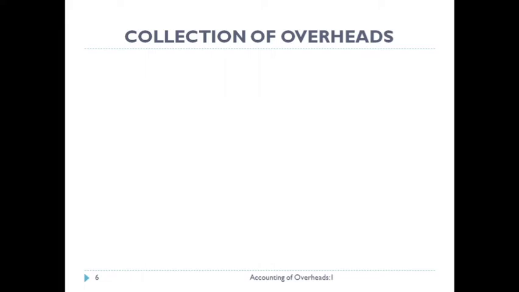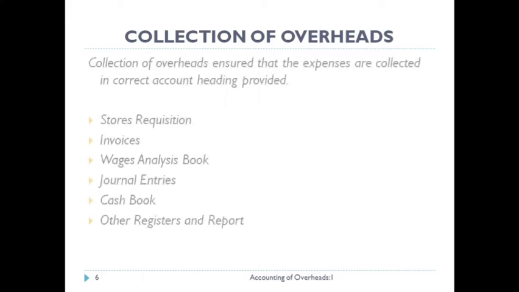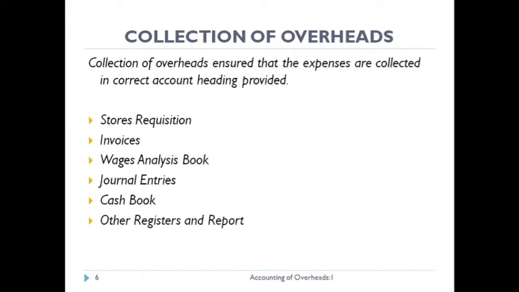Next step in accounting of overhead is collection of overheads. So what is collection of overheads? It's nothing but collection of overheads amount in the correct account. So from where do you collect your overheads? You will collect your overheads from store requisition book, invoices, wages analysis book, journal entries, cash book, other registers and reports. So these are the sources from where you can get the overheads which the organization has incurred.